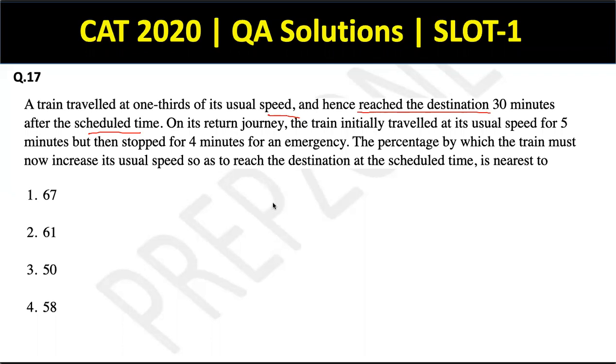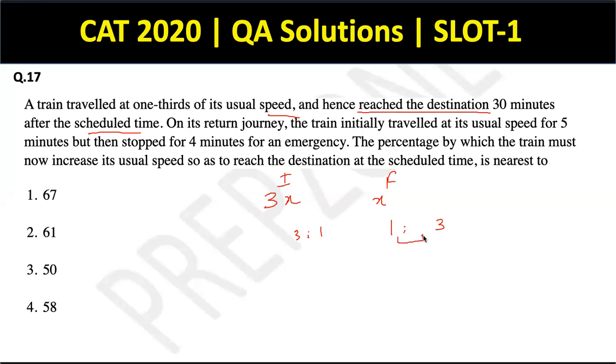So the speed becomes 1/3, so earlier your speed was 3x, now it has become x. So this is initial, this is final. So the ratio of speed has become 3:1, so the ratio of time should be 1:3. Reversal of the speed ratio.